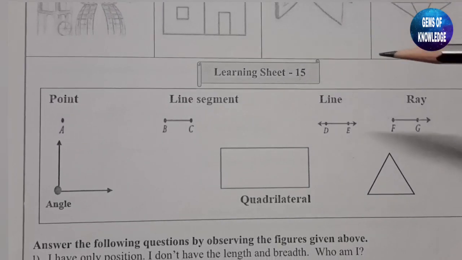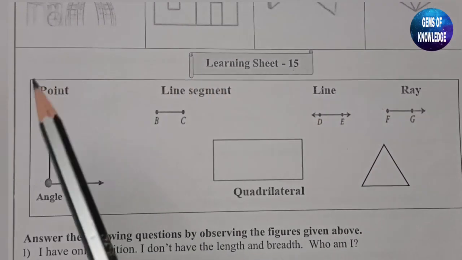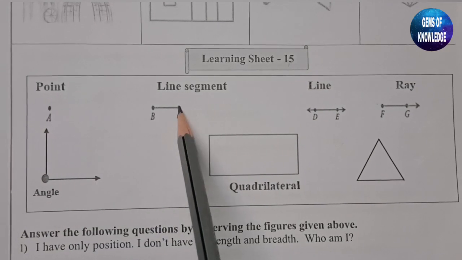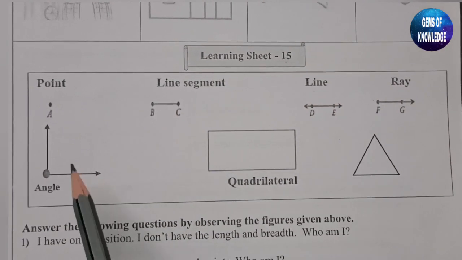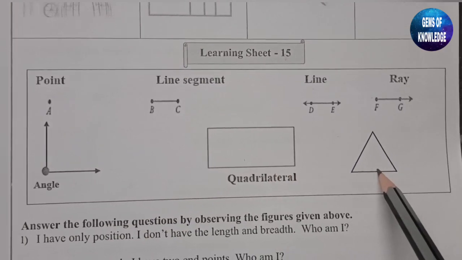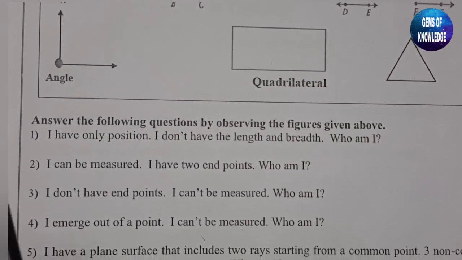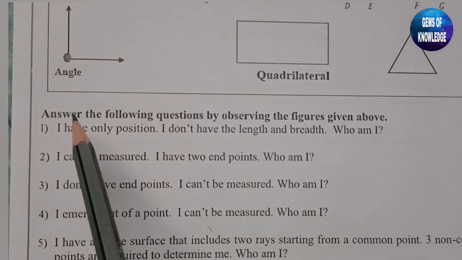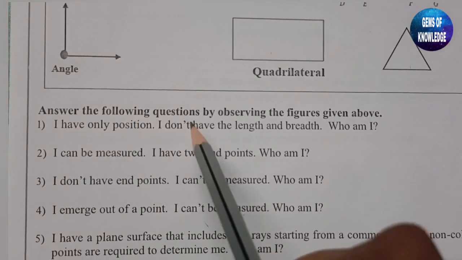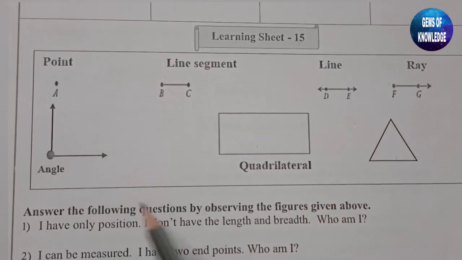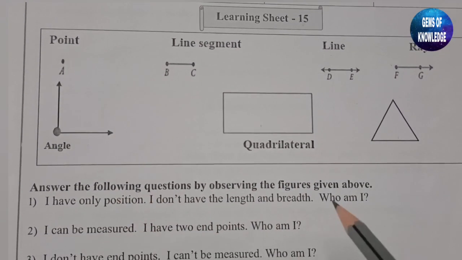So here learning sheet number 15, in the following box you are able to see a point, line segment, line, ray, an angle, quadrilateral and also a triangle. Below this box you can see a few questions are given. Here you can see what they have told us: answer the following questions by observing the figures given above. So by observing these figures you have to go on answering these questions.